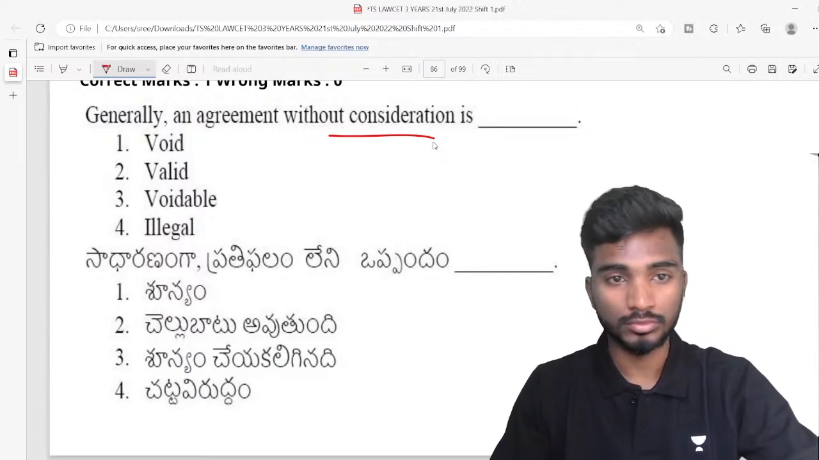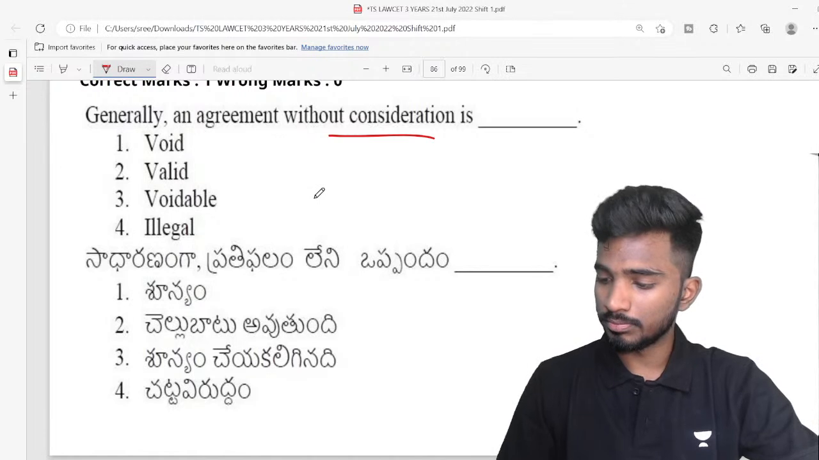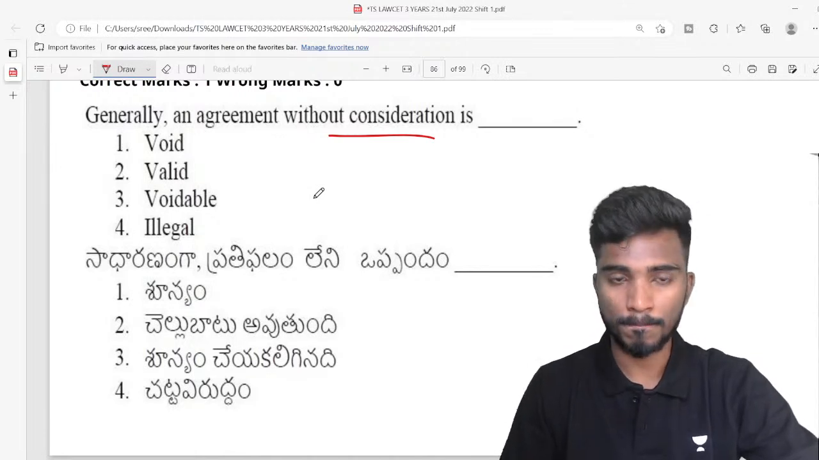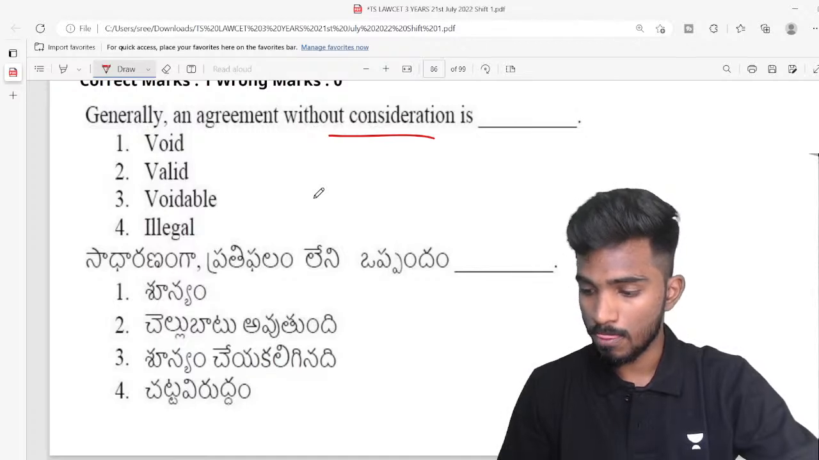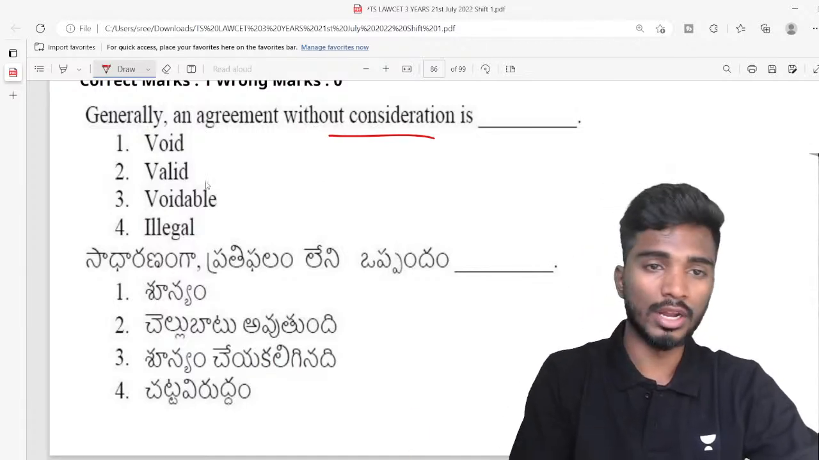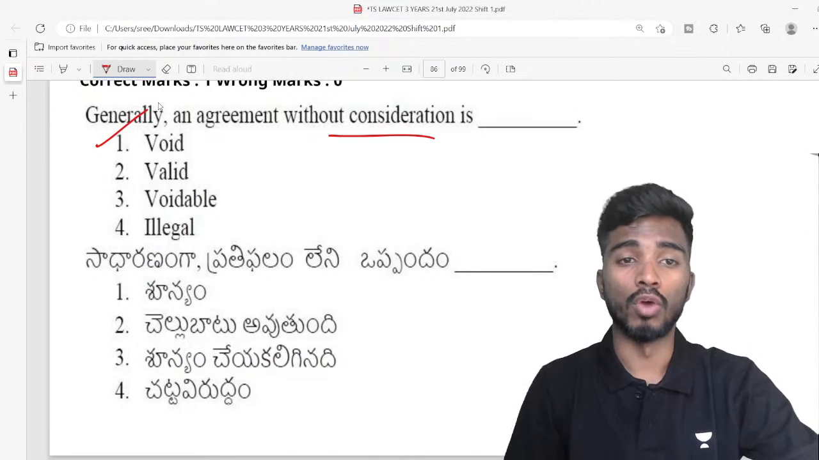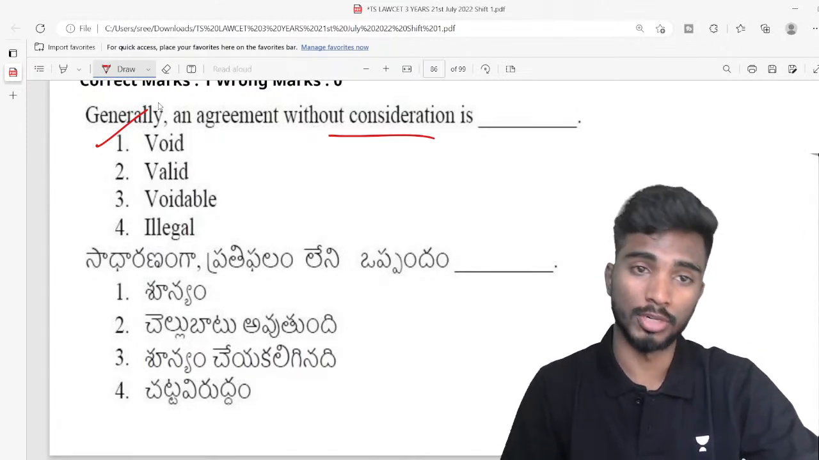Is what's the answer? Well done, Nidhi. Well done, Alpha. So the answer is void, that is null. It is completely not enforceable in a court of law.